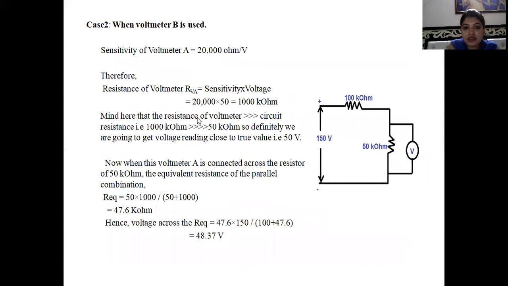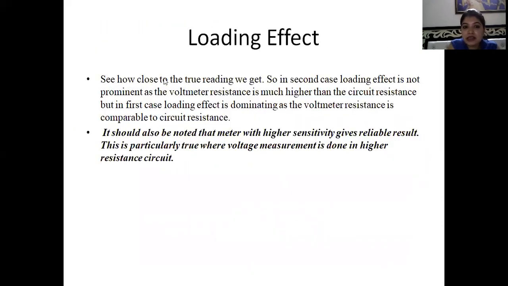So ideally this should be the case. That means in the second case the loading effect is not prominent as the voltmeter resistance is much higher than the circuit resistance. But in the first case, the loading effect is dominant. That means the loading effect was more because the voltmeter resistance was comparably less as compared to circuit resistance in the first case.